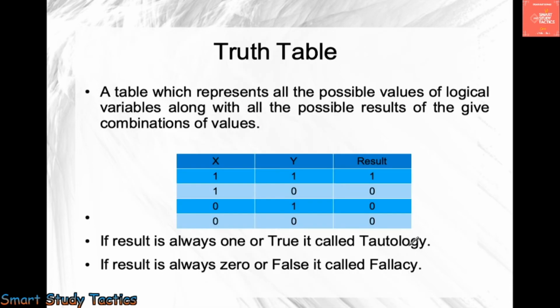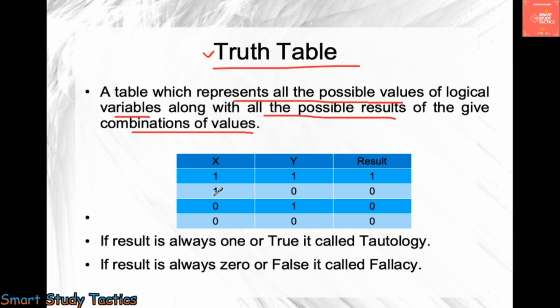It is a truth table: a table which represents all the possible values of logical variables along with the possible results, that is, a combination of values.